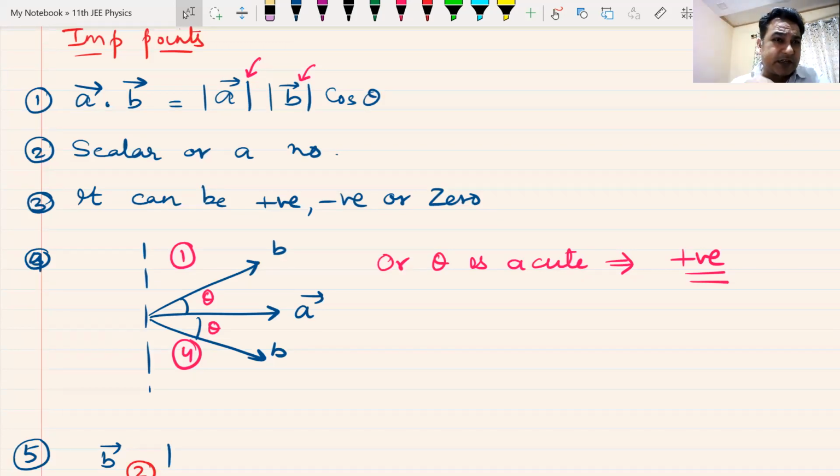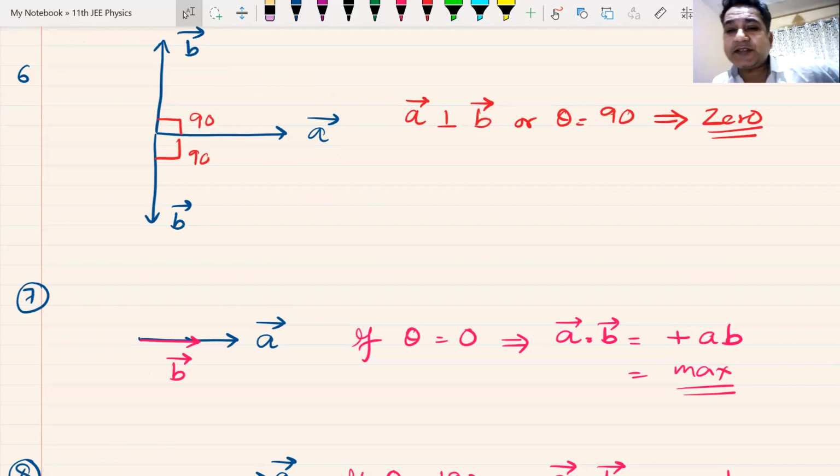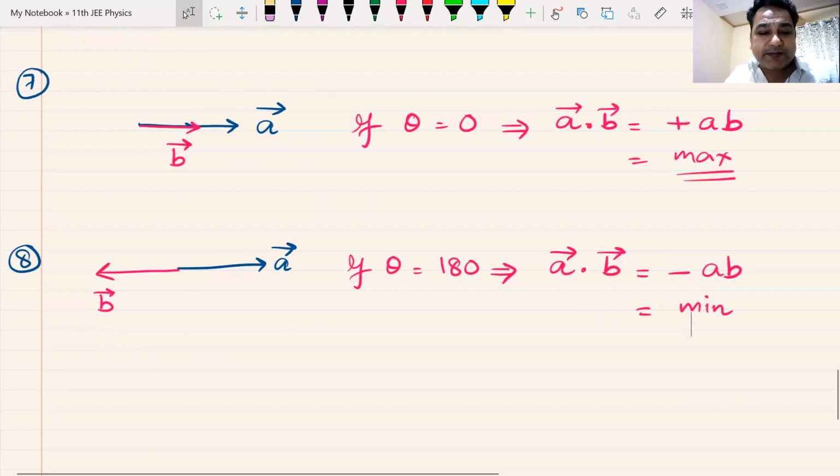It can be positive, negative, zero, depending on the direction. If the angle is acute, it is positive. If the angle is obtuse, it is negative. If the angle is 90, then it is definitely zero. If the angle is zero, it becomes positive maximum. If the angle is 180, it becomes negative maximum. That was the deal for today's class.